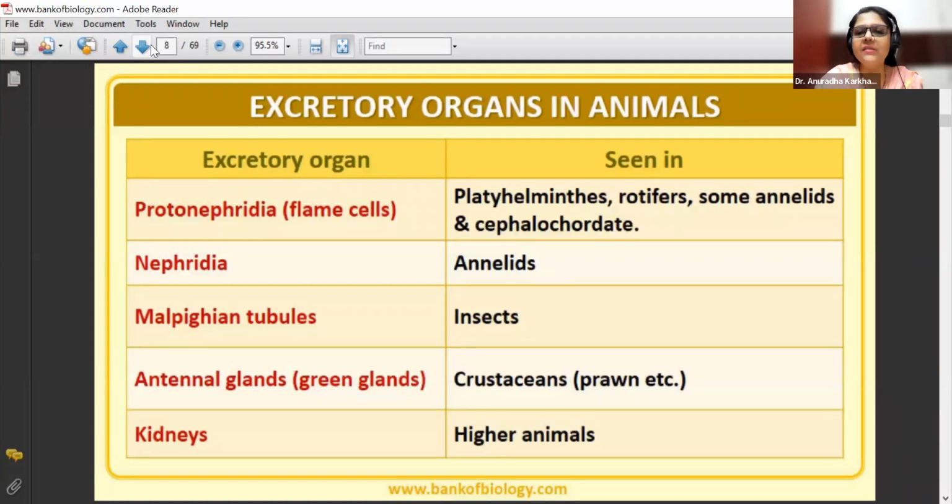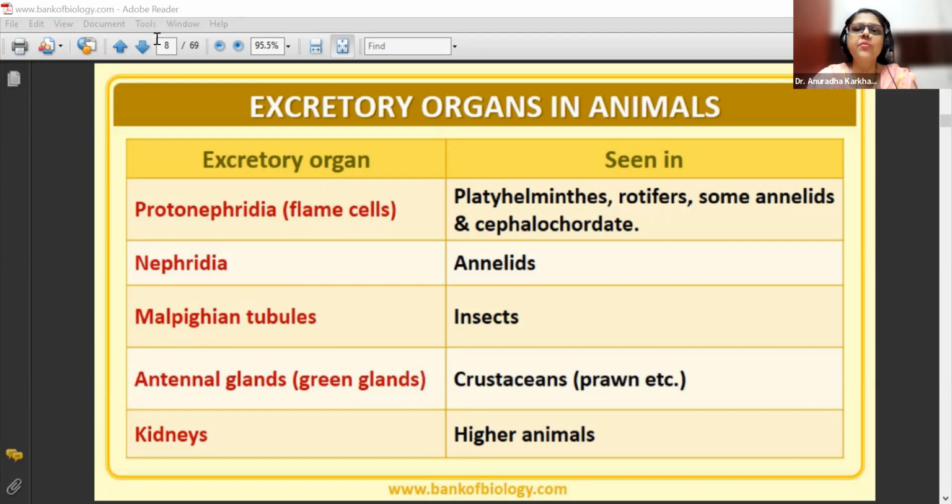The name of the excretory organ would be protonephridia or flame cells, which is seen in organisms like platyhelminthes, rotifers, annelids, and cephalochordates. So what are all these now? I'll tell in the animal kingdom chapter, but in short, these are your invertebrates.